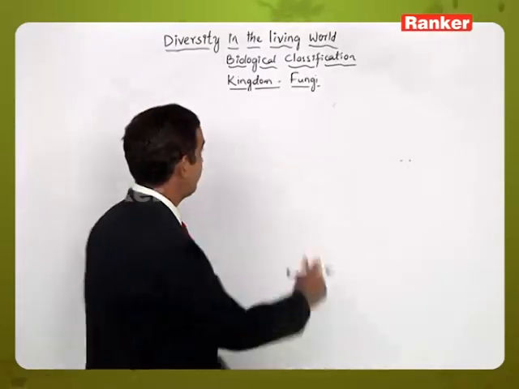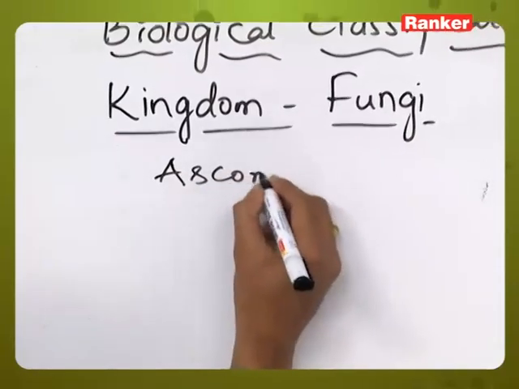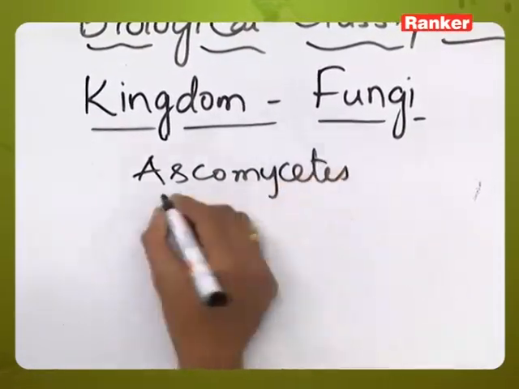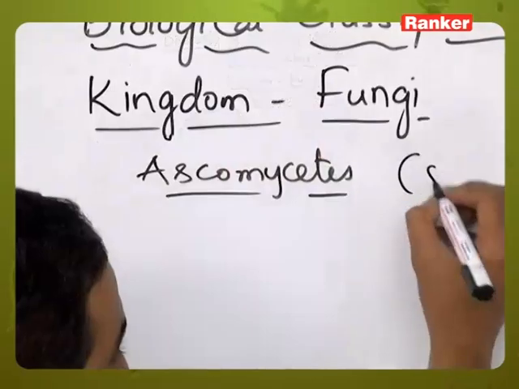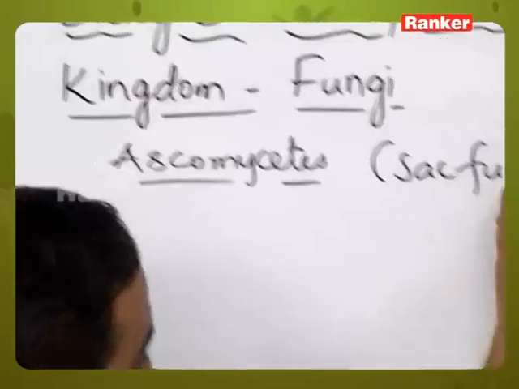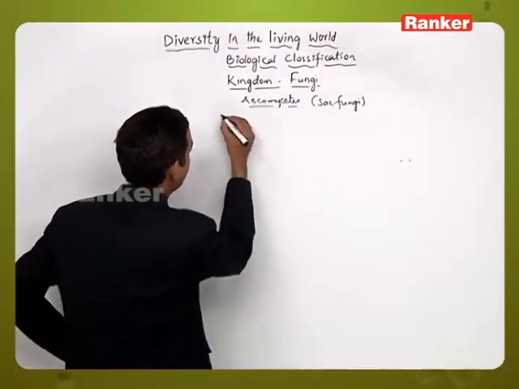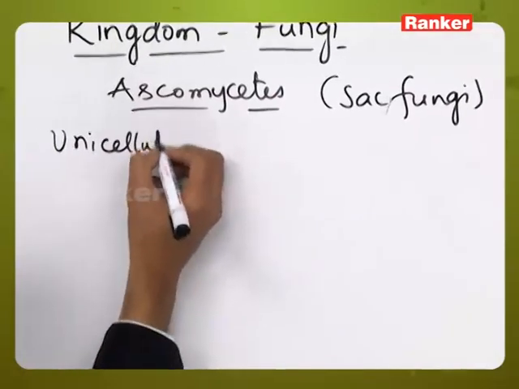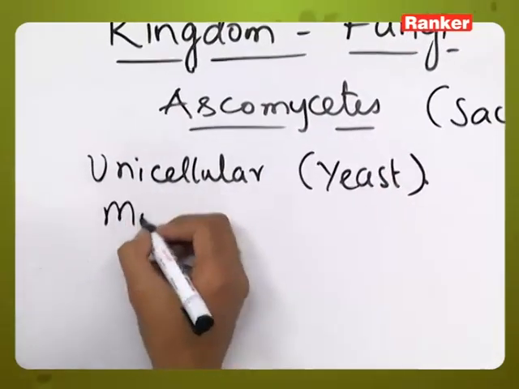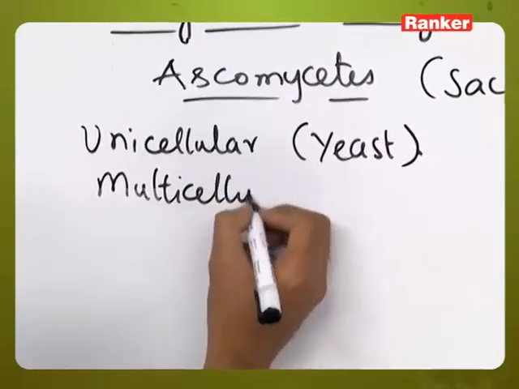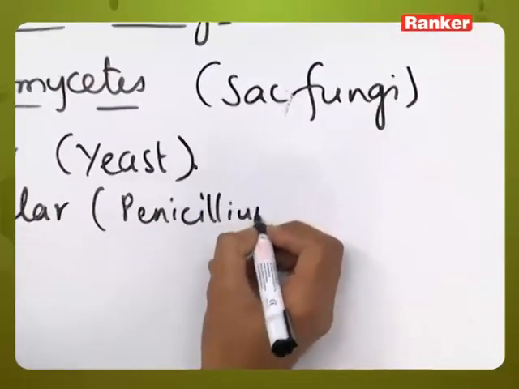In the Kingdom Fungi, the second group is called Ascomycetes. Ascomycetes members are called sac fungi, and this Ascomycetes members include both unicellular, example is yeast, and some of them are multicellular also, like Penicillium.